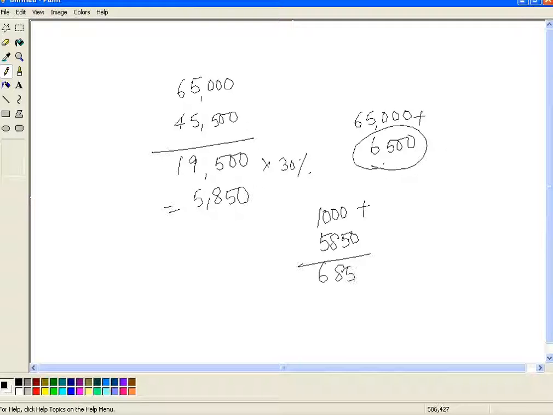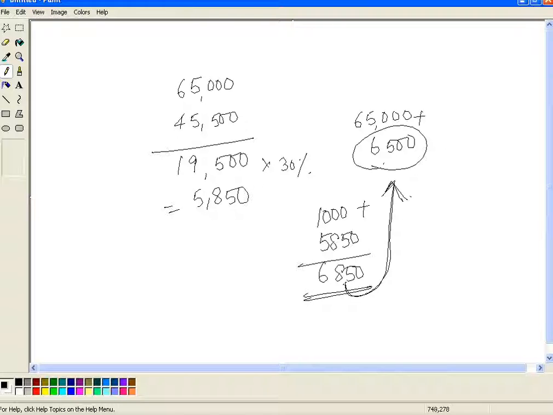So 6850 will be the securities premium available, right? So this securities premium is sufficient to cover the premium on redemption of preference shares.